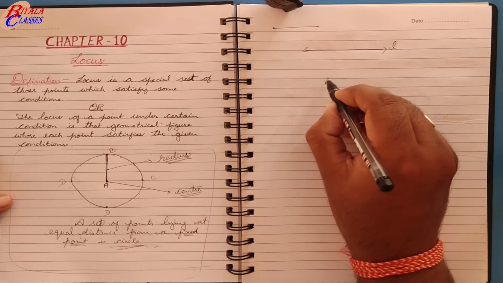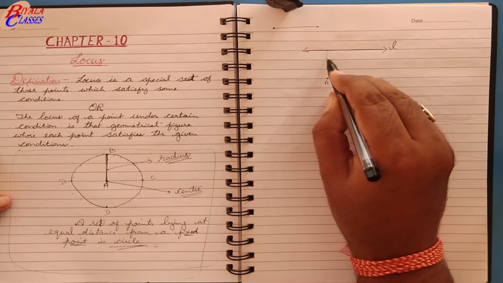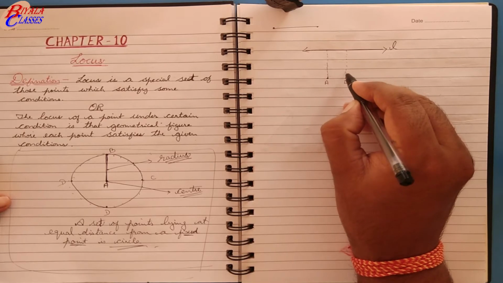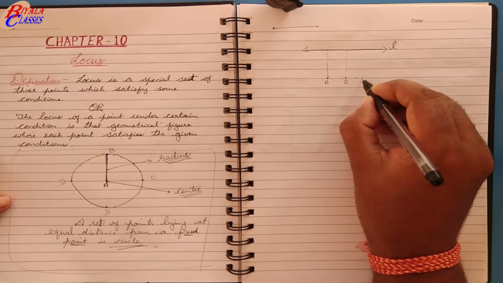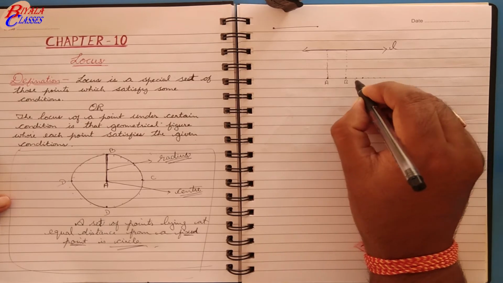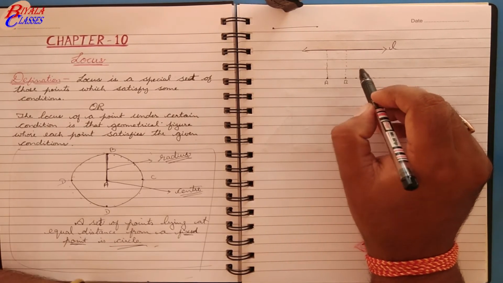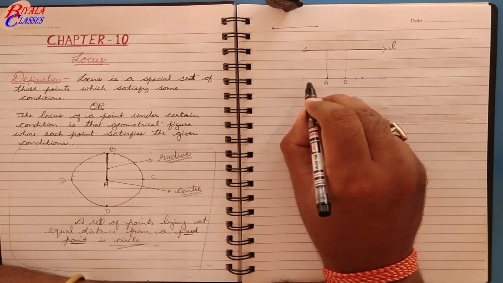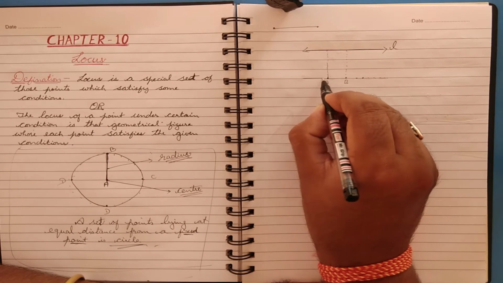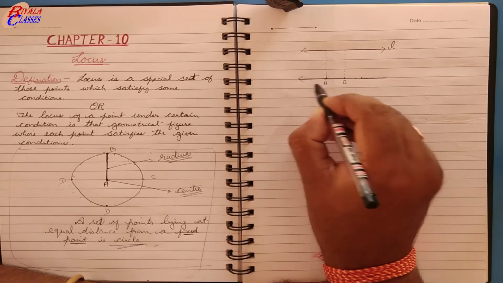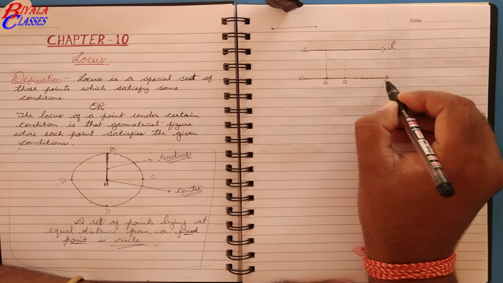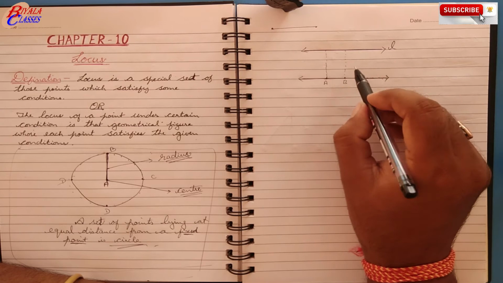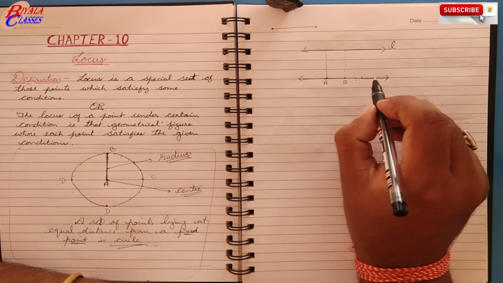So if this point A is at a distance of 2 centimeter from this line L, there can be another point which is again at a distance of 2 centimeters. Similarly, there can be a third, fourth, fifth, sixth. All these points will be at equal distance from this line. So what figure will all these points form? These points will form a line. You will get another line. So the locus of the points at equal distance from a given line is a line.